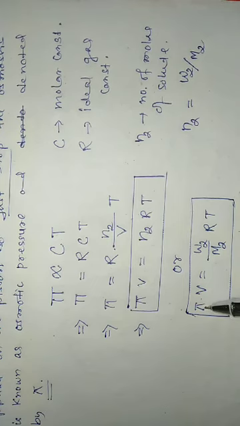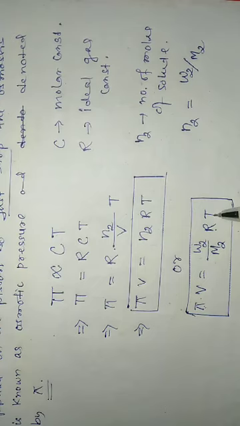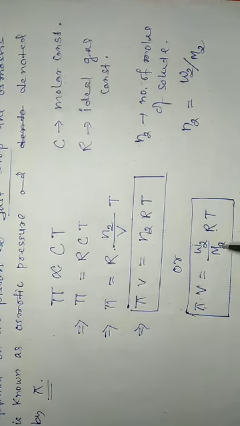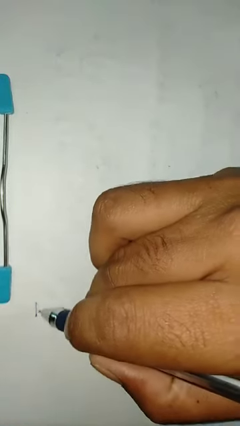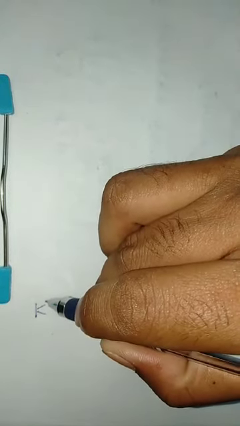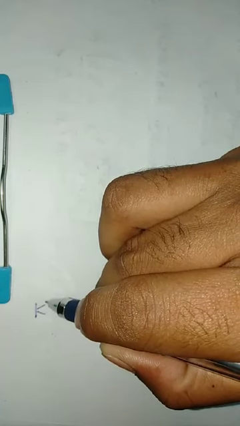So what is pi here? Pi is the osmotic pressure, V is the volume of solution, W2 is the weight of solute in the solution, M2 is the molecular mass of solute, R is the ideal gas constant, and T is the temperature in Kelvin scale. So with the help of this relation we can find out the molecular mass of the solute in the solution. Two solutions having the same osmotic pressure are known as isotonic solutions.